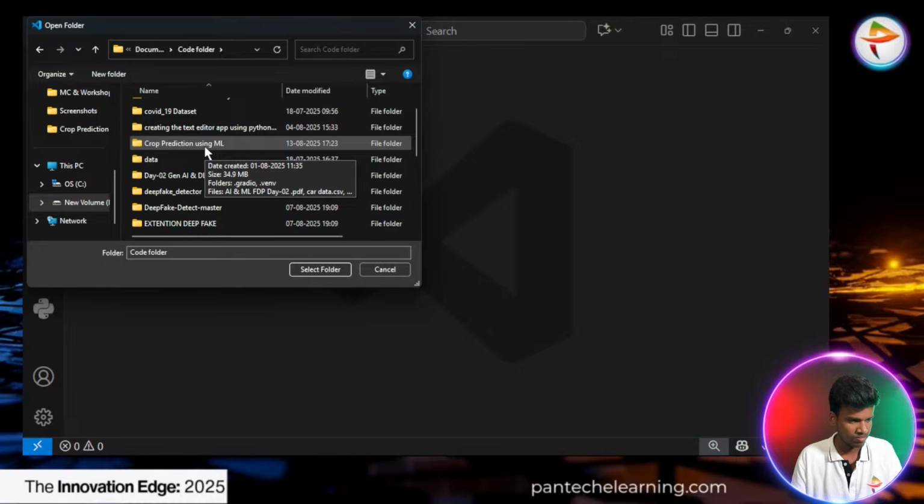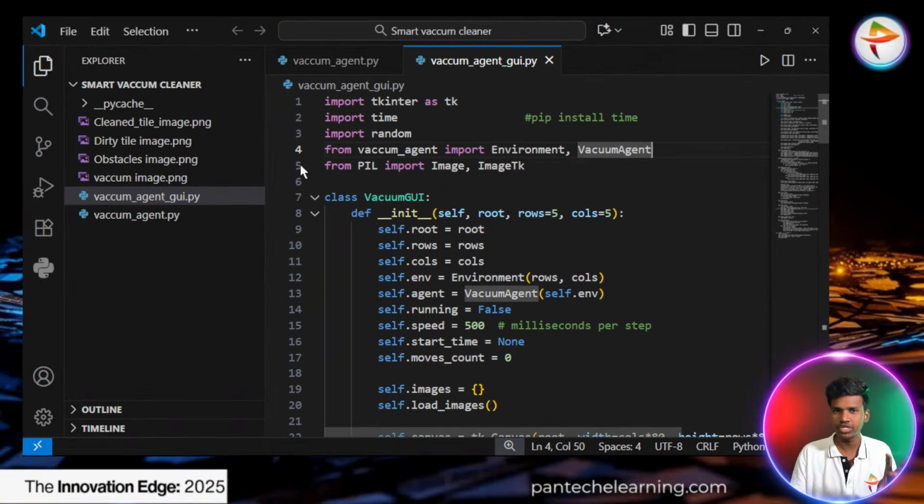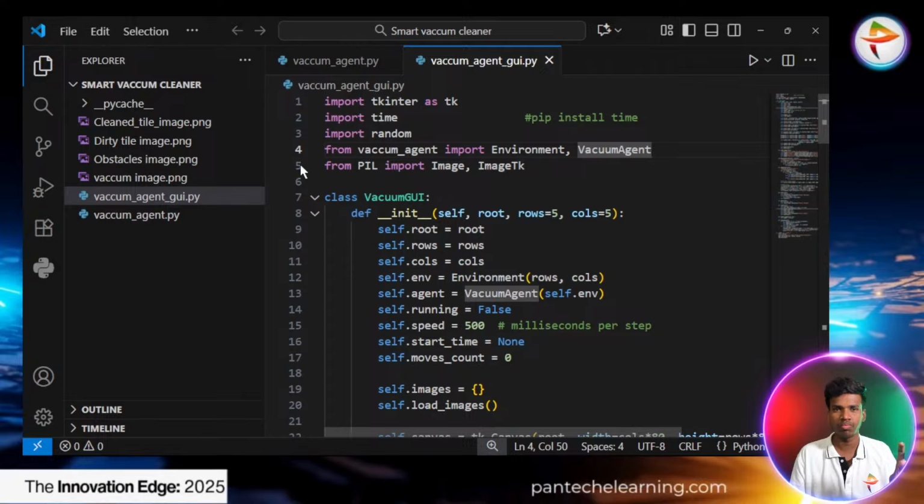Here is the smart vacuum cleaner folder, and I select it. I have an individual folder, using one particular agent model, and for our understanding I am using some images, which are pretty good for seeing the UI. The UI is better for understanding our purpose.